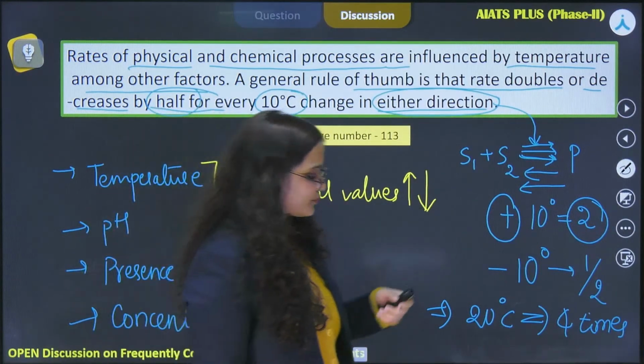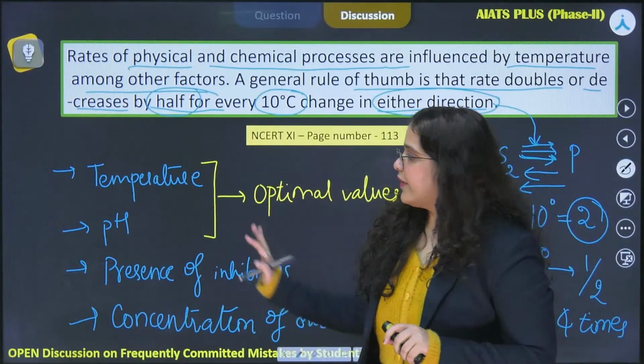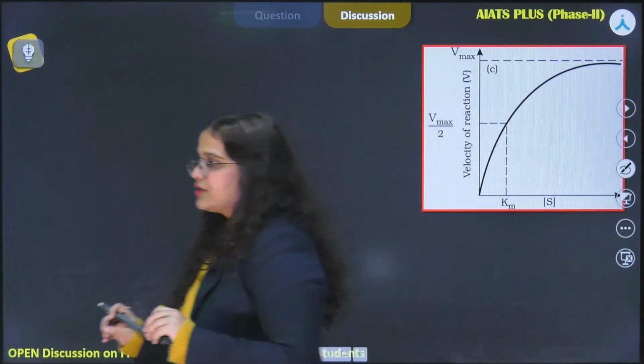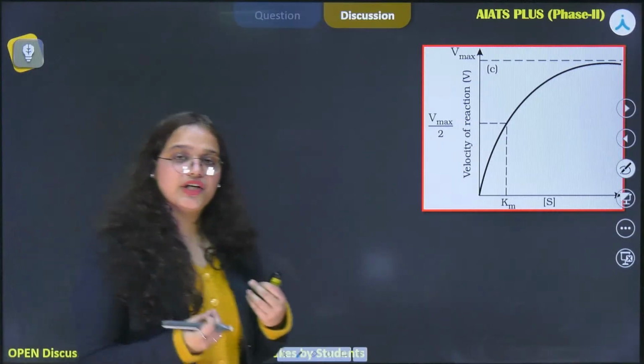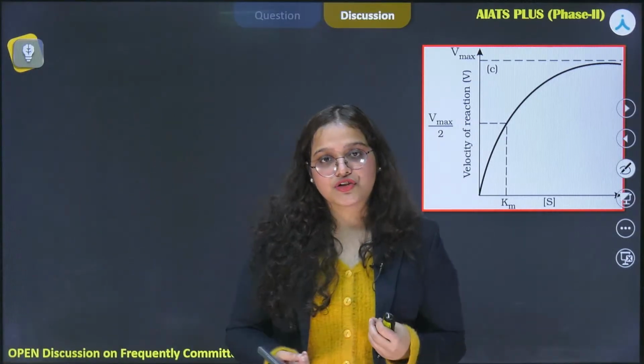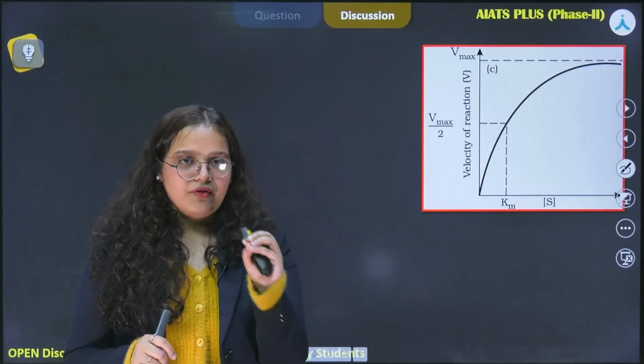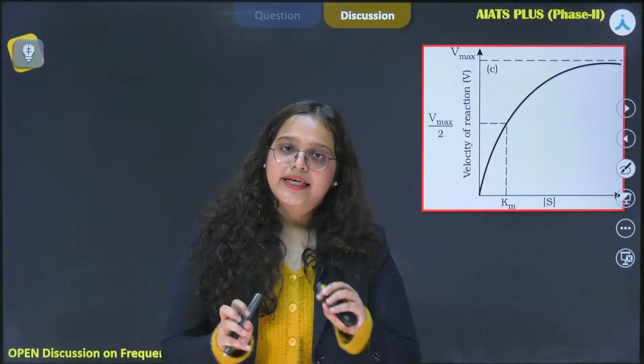All right, so we have covered temperature. Coming to pH, I already explained that a change in pH will disrupt the structure of protein, and therefore the activity of enzymes gets disturbed.